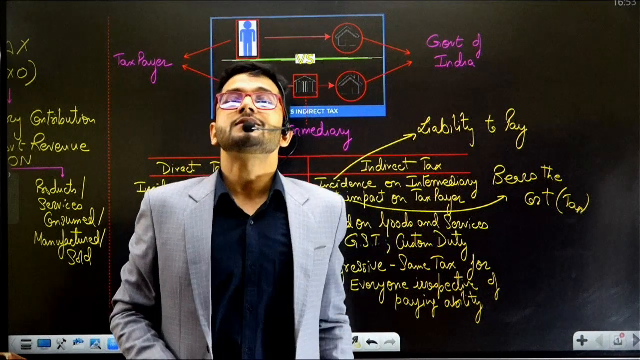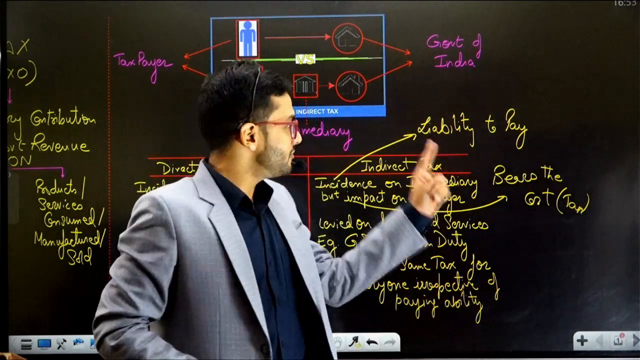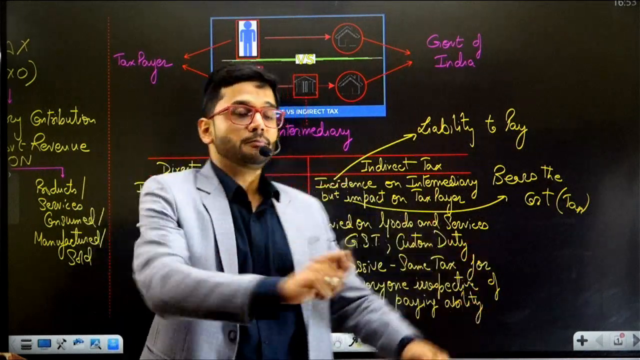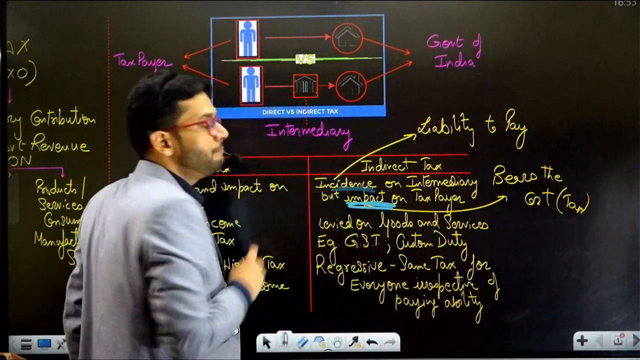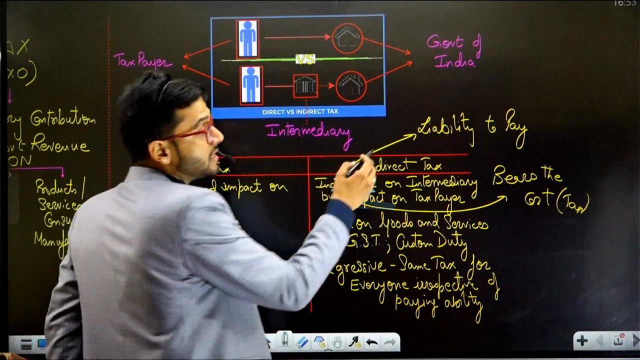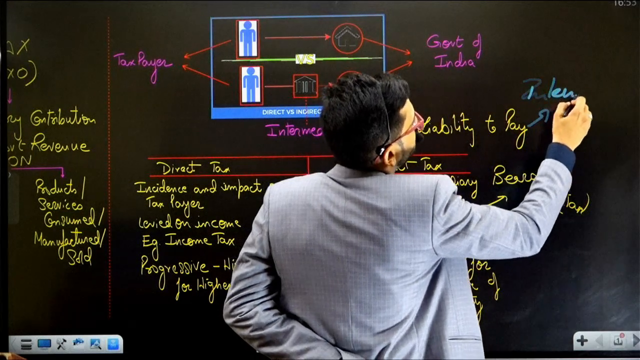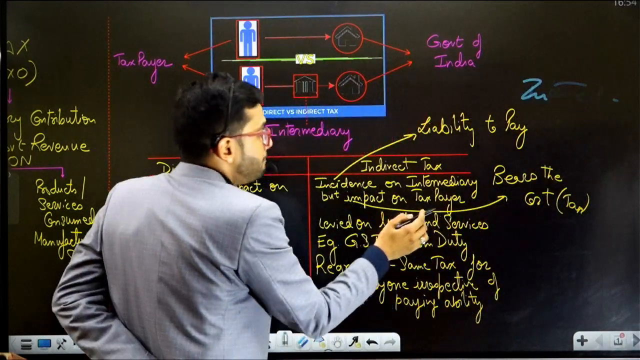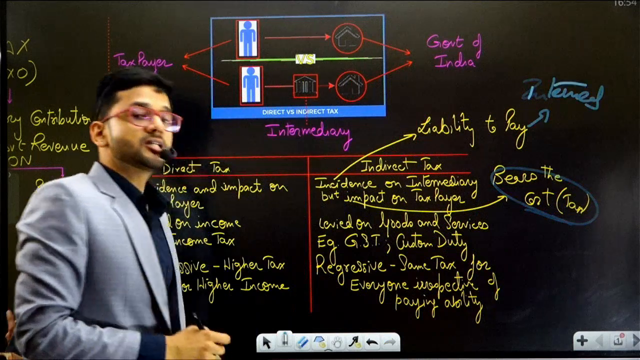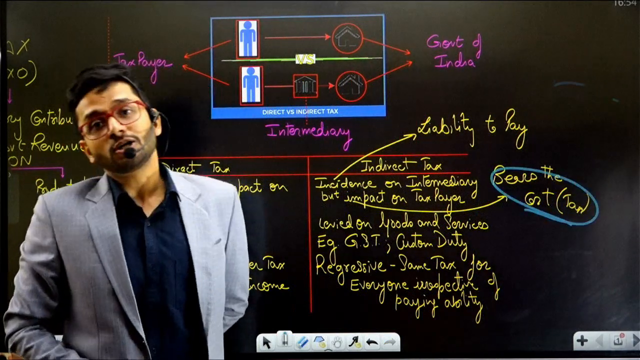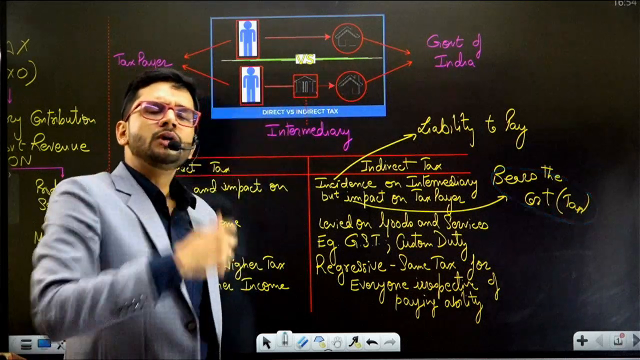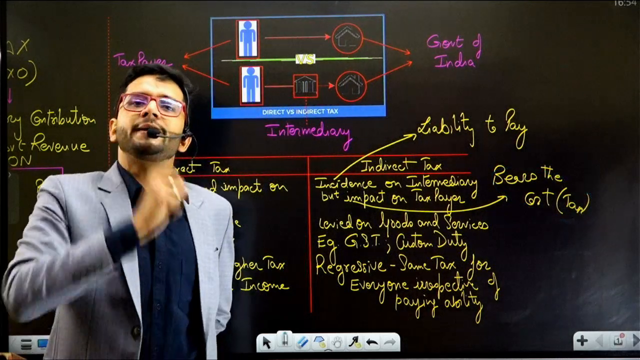It is the shopkeeper's liability. So in case of indirect taxes, there's a bifurcation between incidence and impact. Incidence means liability to pay. Liability to pay is of an intermediary like a shopkeeper, and the impact is on the ultimate person who's buying that particular product.